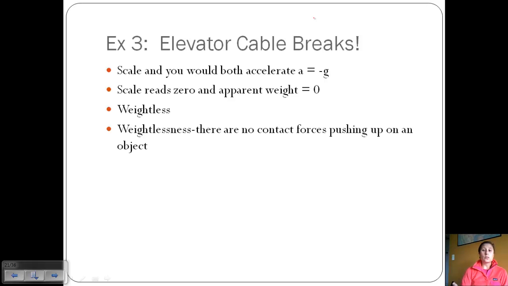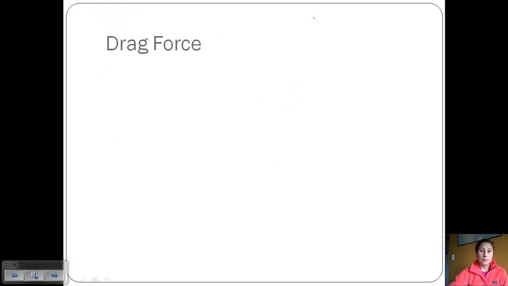So weightlessness is when there are no contact forces pushing up on the object, and this is because you and the scale are both accelerating. So the object's apparent weight is going to be 0.